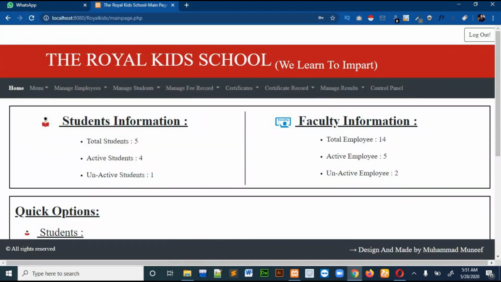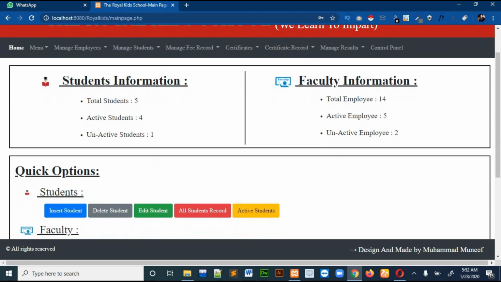Okay, so this is the home page for the project I had made. This home page will show the basic information about students and faculty. I am retrieving total student information, active students and inactive students. Inactive students are those students who had left the school. Just the same for employees: total employees, active employees and inactive employees.